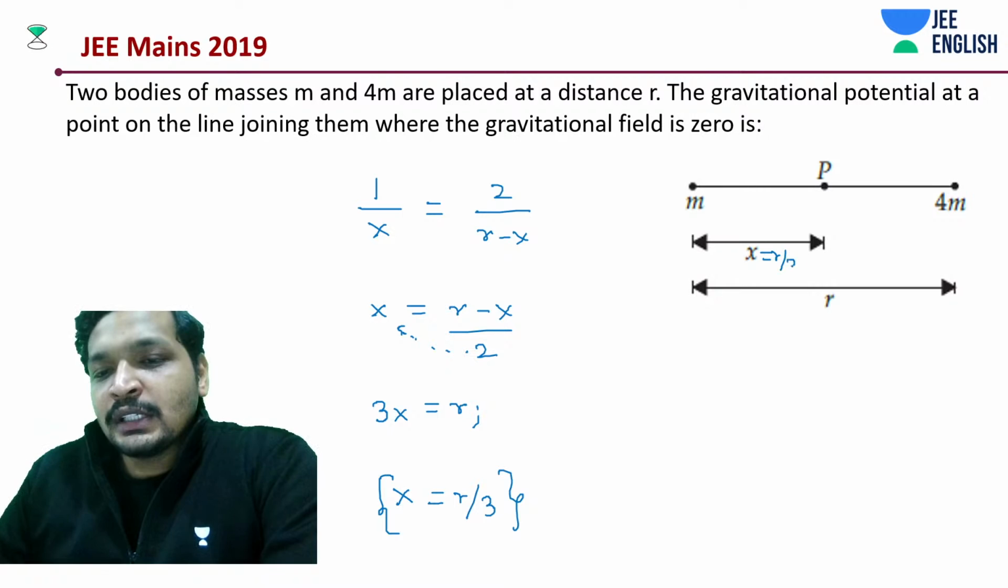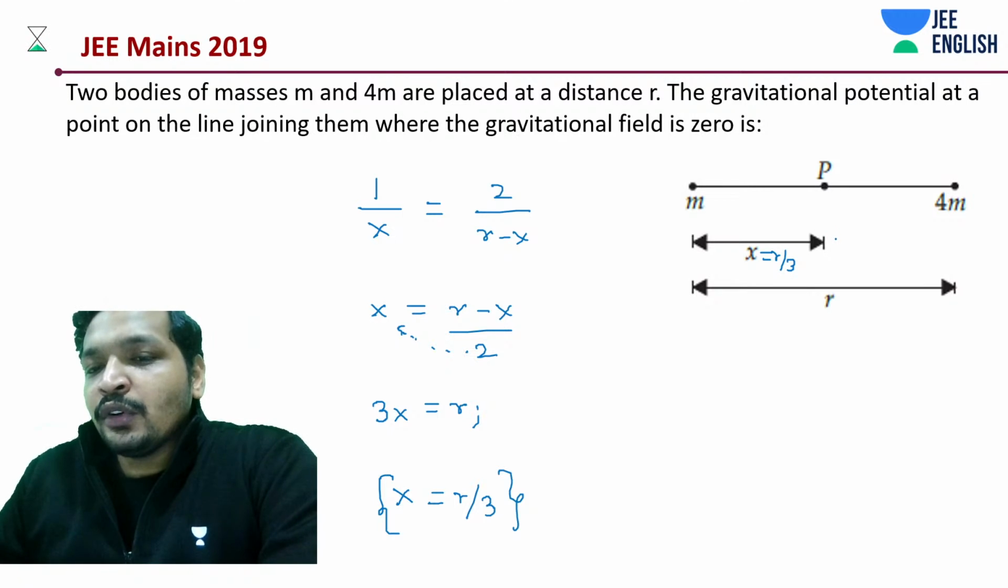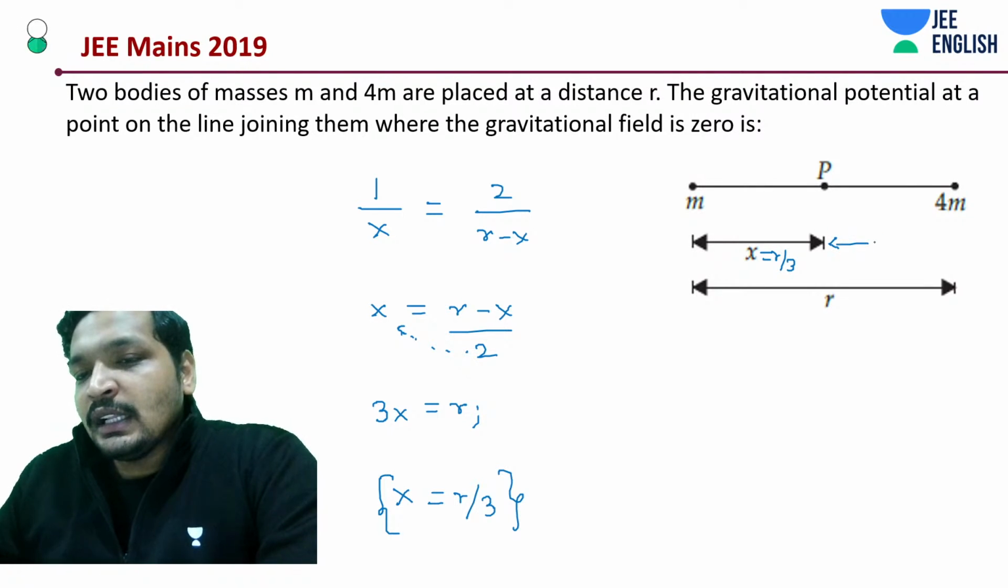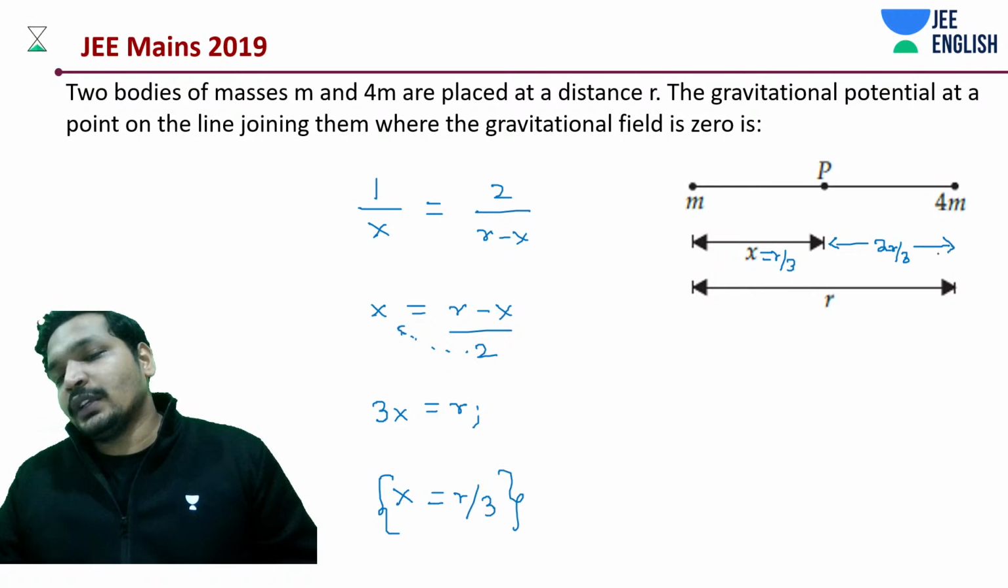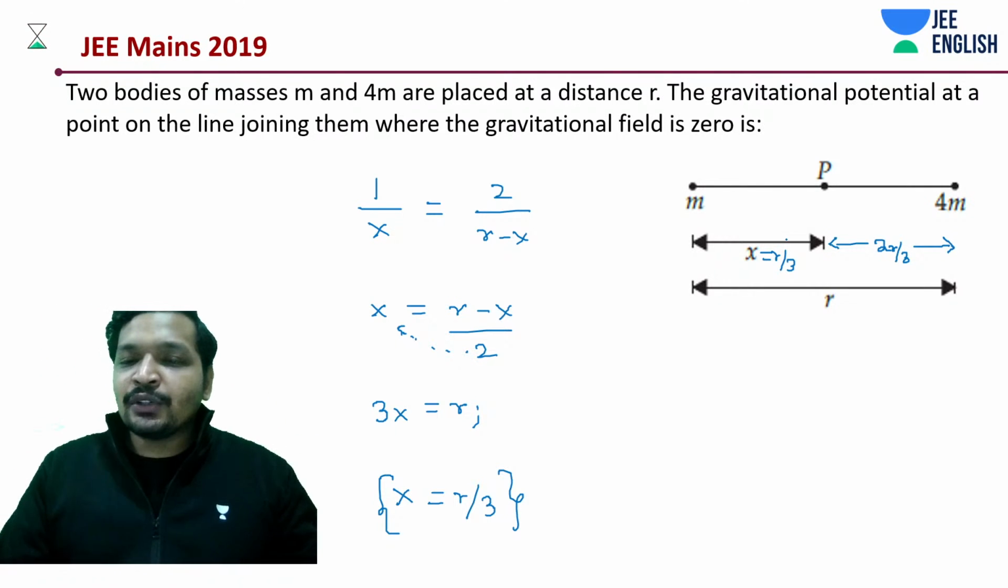You have one of the results that you need. And what else do we know? We know the other thing as well. Like this is r minus r by 3. How much should this be? 2r by 3. End of the story. Simple story.